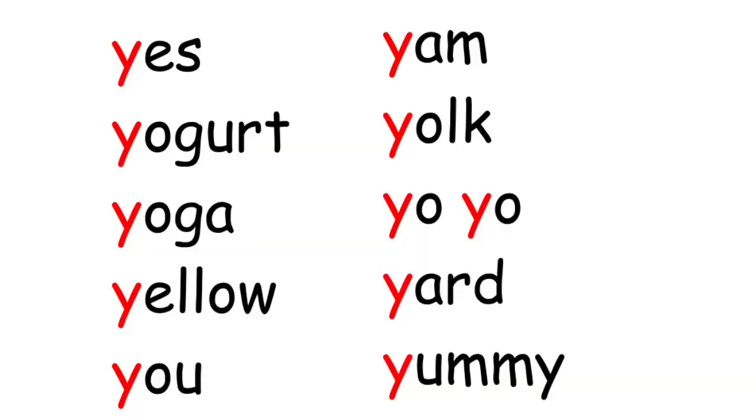So it's जैसे कि you are pretending you are eating with spoon. Yeah, yeah. Yogurt, banana, and the examples which we can use for this are yogurt, yoga, very common, yellow, you, yam, york, yo-yo, yard, yummy.